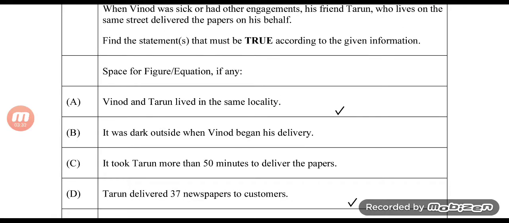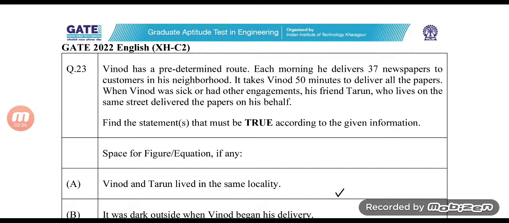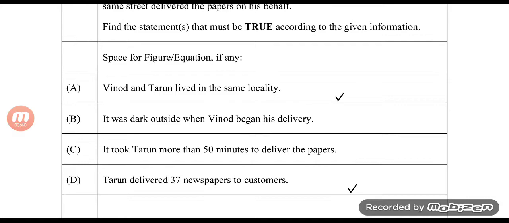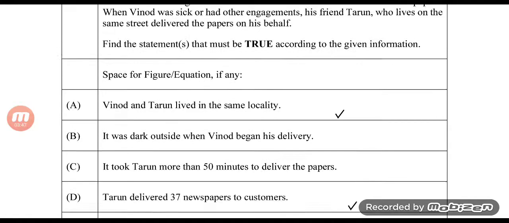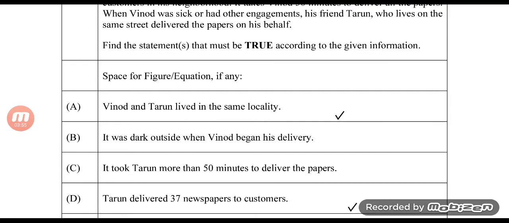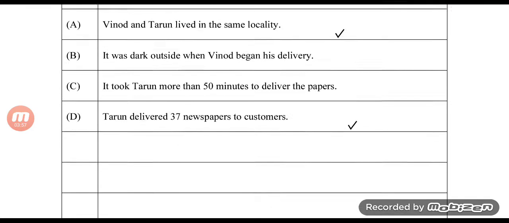Even though I've answered it as A and D, I feel your logic behind "must be" is right: Tarun delivered 37 newspapers to the customers, and he might be the customer. So that is a possibility. Because they did not write it down in the question, and then they said that it must be true, you have a point if you say that only A is the answer.